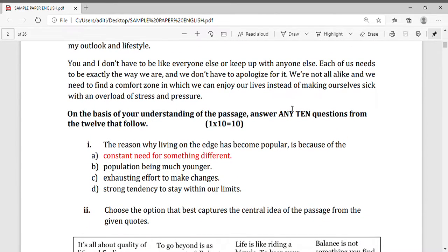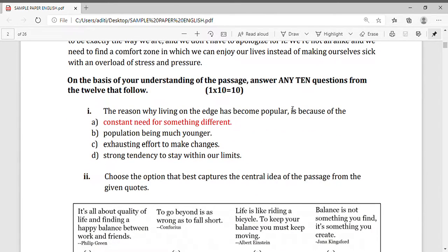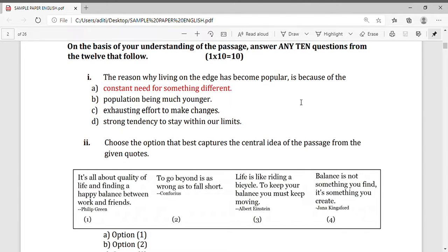Now, from this passage, the questions are asked on the basis of your understanding of the passage. Answer any 10 questions from the 12 that follow. Now, here you can see 12 questions are given, but we have to attempt only 10 questions. Okay.